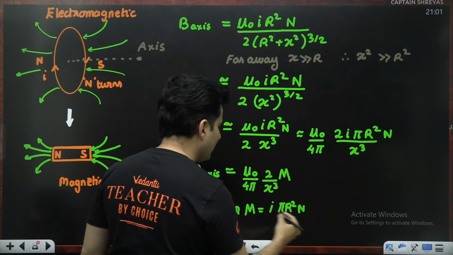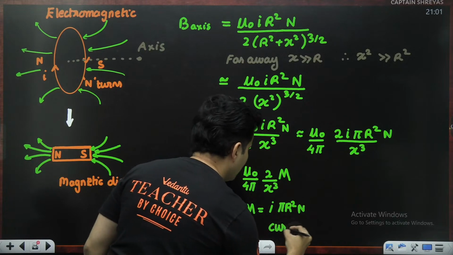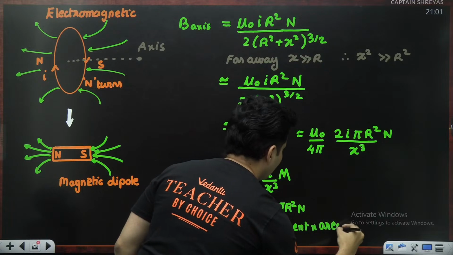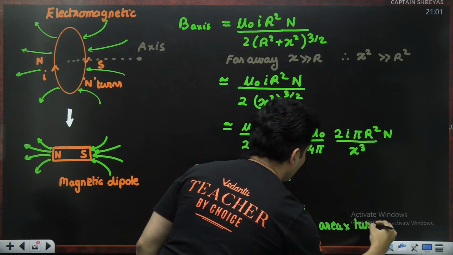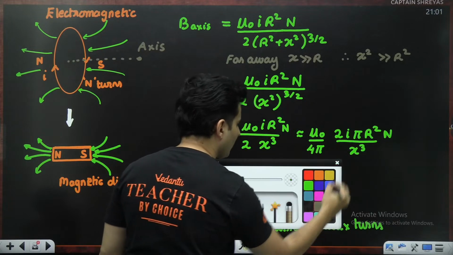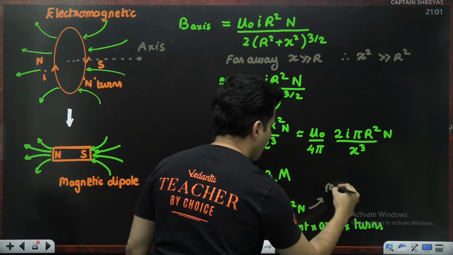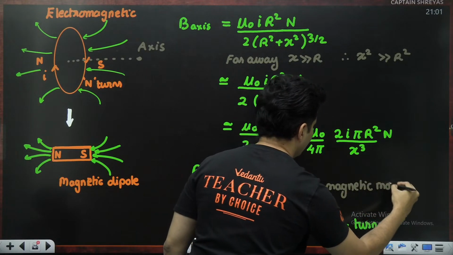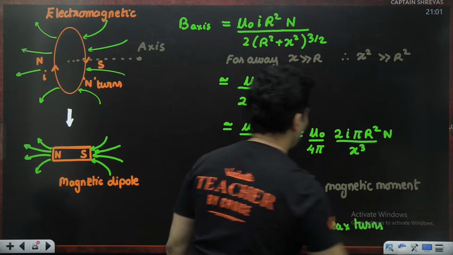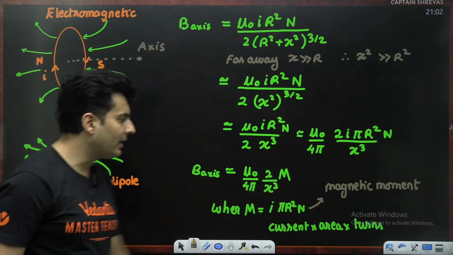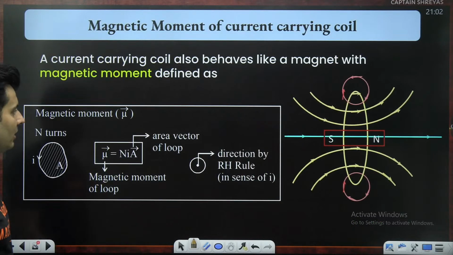So basically, I will say it is nothing but current multiplied by area multiplied by the number of turns. This m over here is basically called the magnetic moment. So we have found a new quantity called the magnetic moment, which is current into area into number of turns.